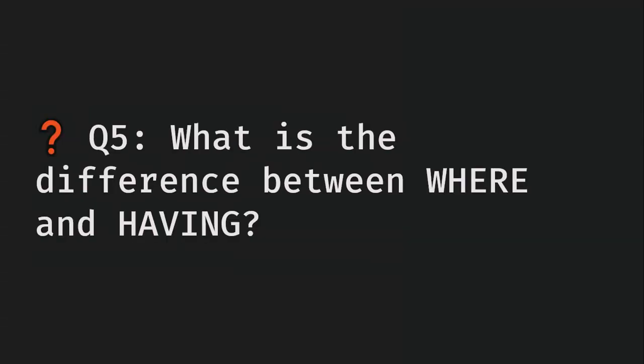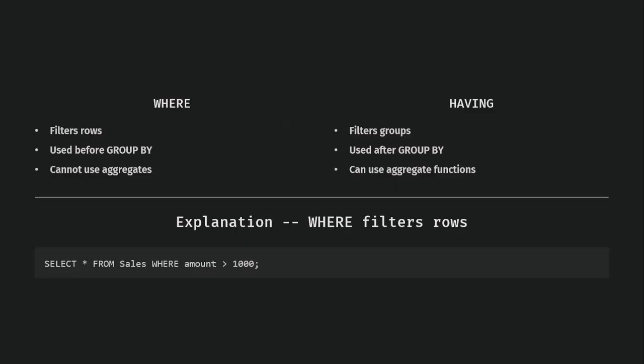Now, in today's SQL question, the most important one: what is the difference between WHERE and HAVING while we are firing a query in SQL? You can see that on your screen. WHERE is mainly used to filter rows before GROUP BY and cannot use aggregates, while HAVING filters groups after GROUP BY and can use aggregate functions.